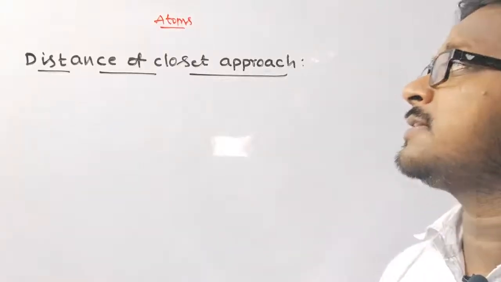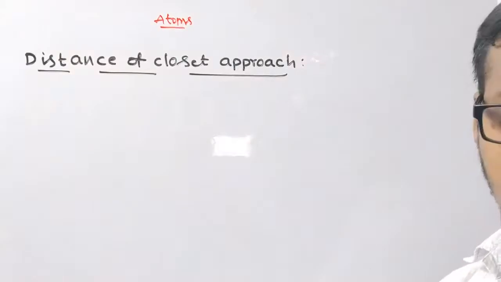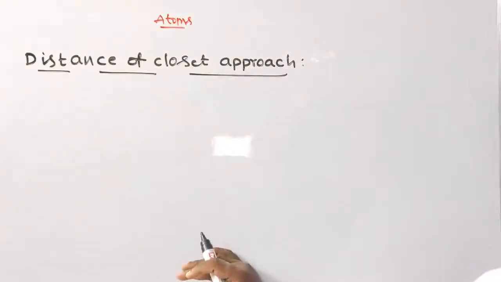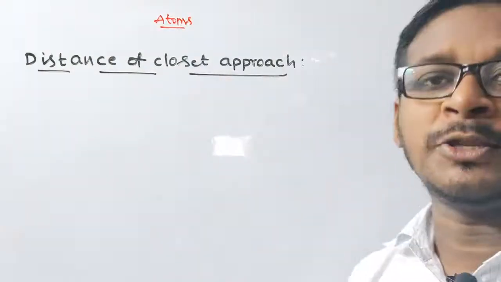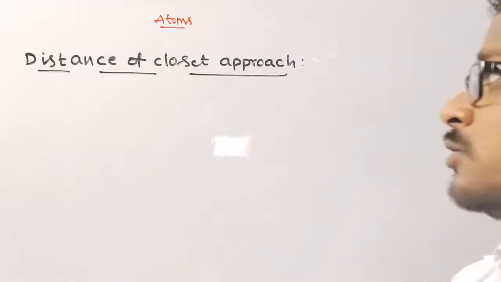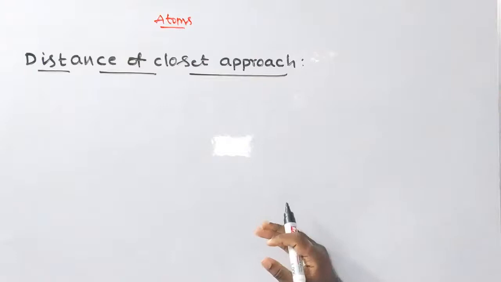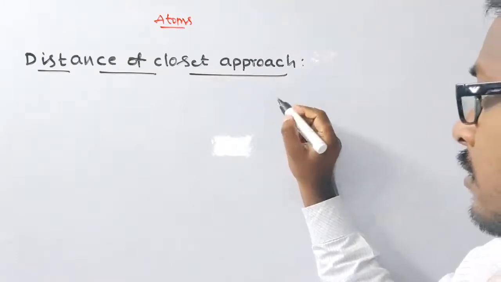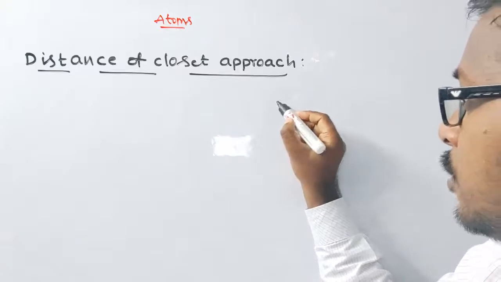Continuation to distance of closest approach. The alpha particle traveling towards the nucleus slows down as it approaches the nucleus.